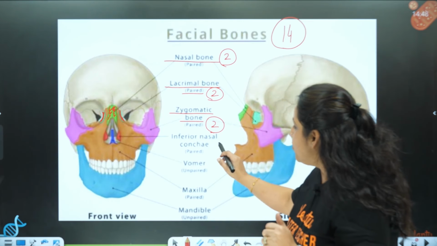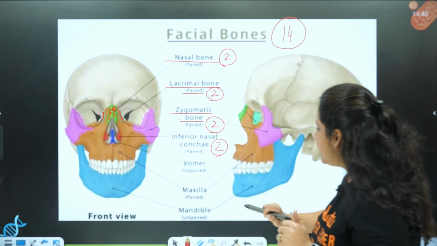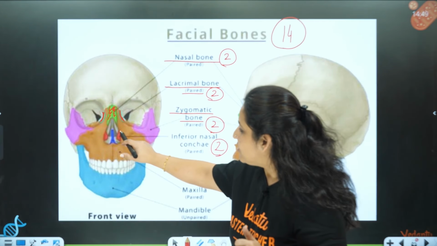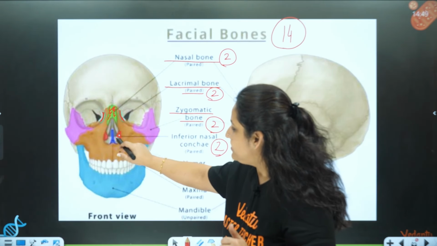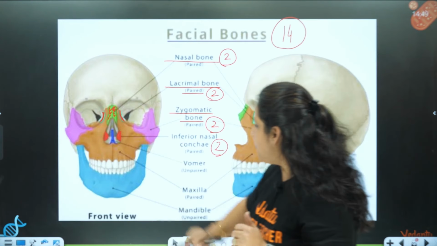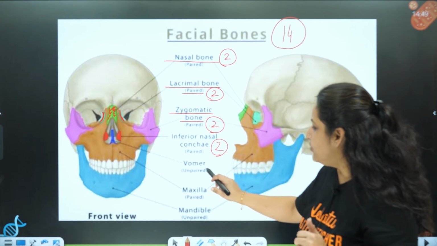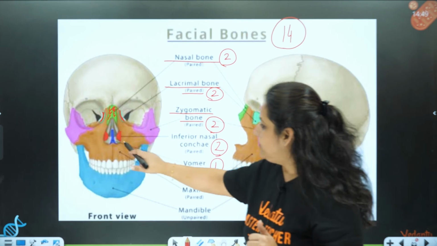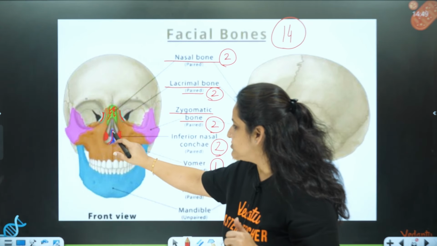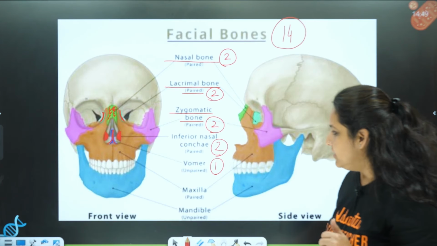Then comes the 2 bones again, inferior nasal conchae. You can see inferior nasal conchae over here. This is the inferior nasal conchae, see, 2 bones. Then 1 bone called the vomer, which is forming the septum of the nose. See, this is the vomer.